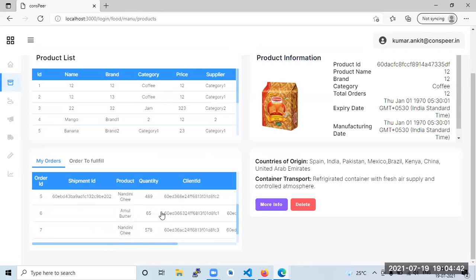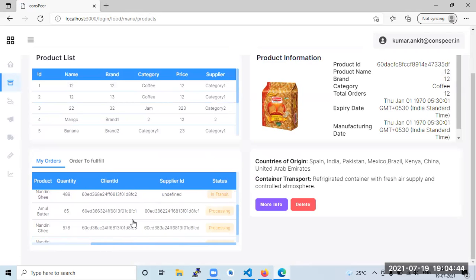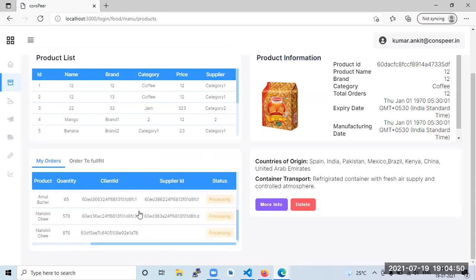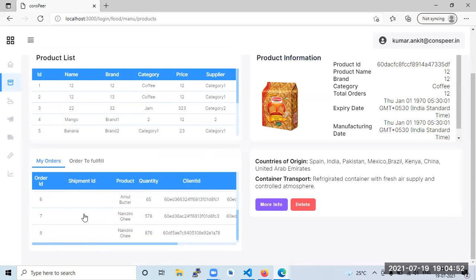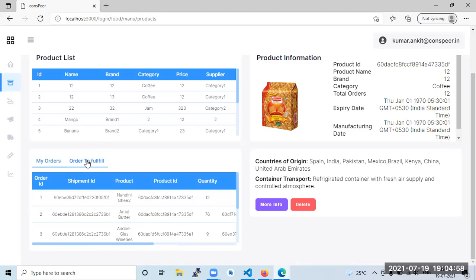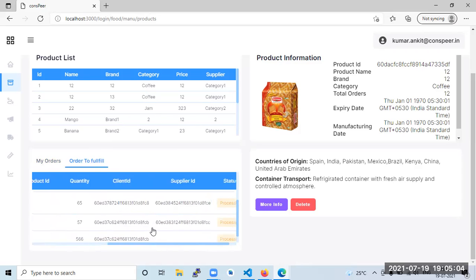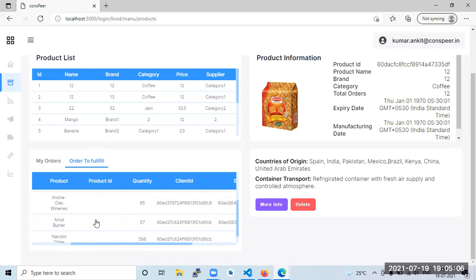So after that, when he locks it, Amul butter is in processing because I think he has not added the product ID. The product is in processing because he has not got a shipment ID. It is in order to fulfill first. That was my order. Okay, so Amul ghee is in processing and needs to have a product ID also.